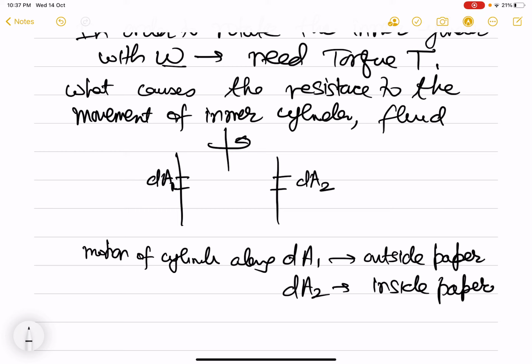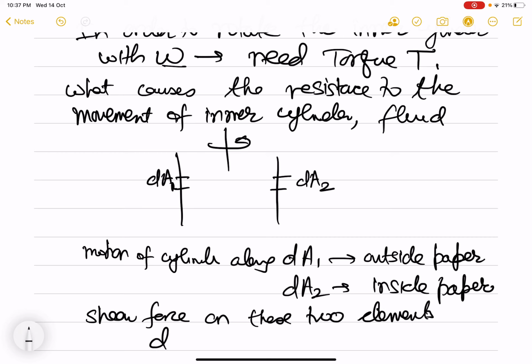So here, when you calculate the shear force on these 2 points, on these 2 elements, dA1 and dA2, these shear forces will be in opposite directions.